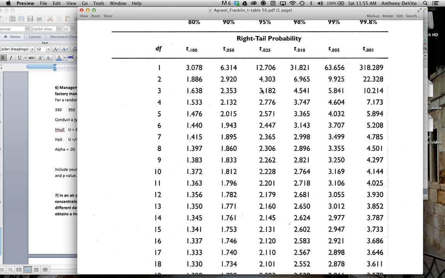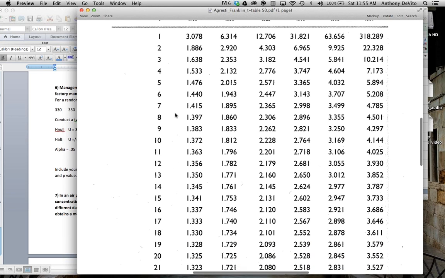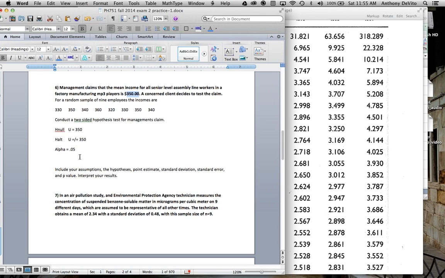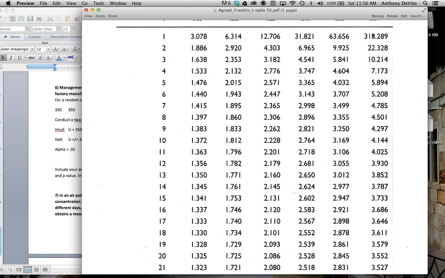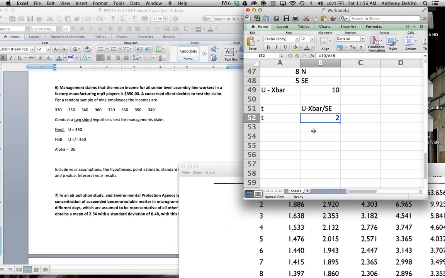So I'm going to be using this column, right? And if I go down to 8, sample size is 8, degrees of freedom is 7, our critical t-score is going to be 2.365. Okay, so our critical t-value is 2.365.